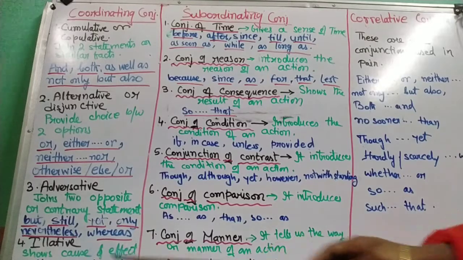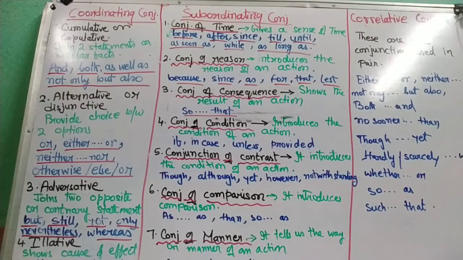It shows cause and effect. Like, it is raining, that's why there will be no match. He was a thief, therefore he was punished. So cause, what is the cause? What is the effect? There will be no match. And what is the cause behind not playing the match? Because it was raining. So illative conjunction will show cause and effect.